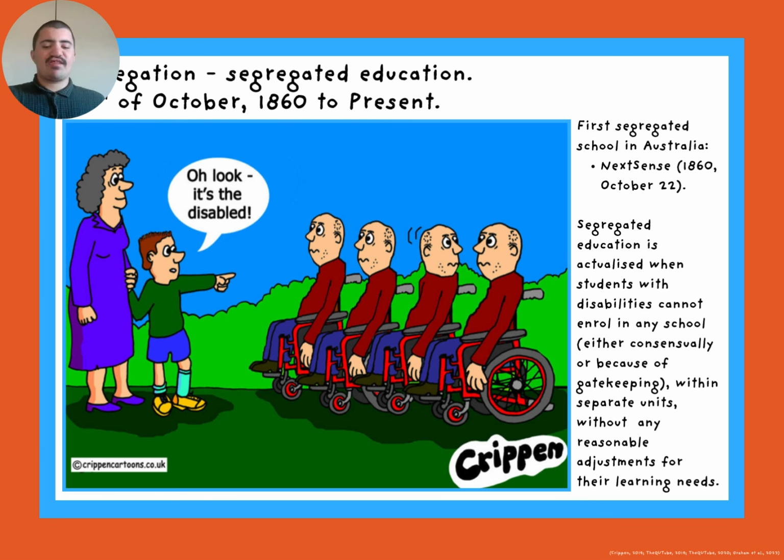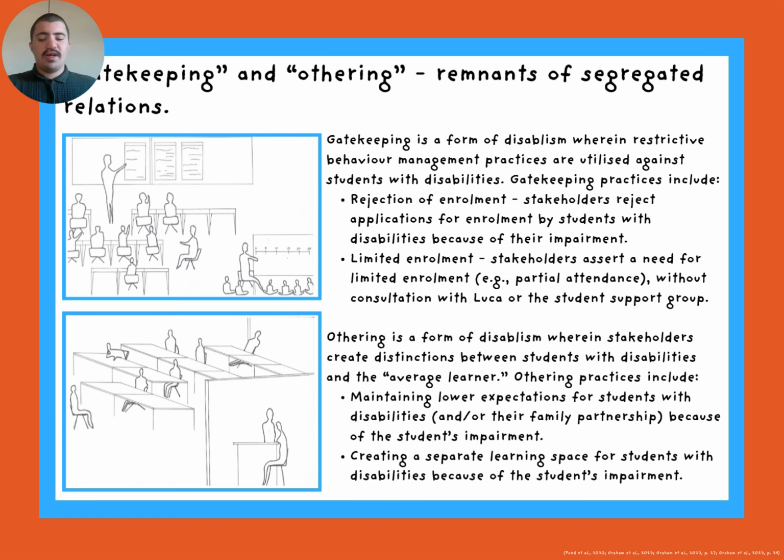Segregated education is actualized when students with disabilities cannot enroll in mainstream schools, often on a separate basis without reasonable adjustments for their diverse characteristics. Gatekeeping is a form of disableism wherein restrictive behavior management practices are utilized against students with disabilities. Othering is a form of disableism wherein stakeholders create distinctions between students with disabilities and the average learner.